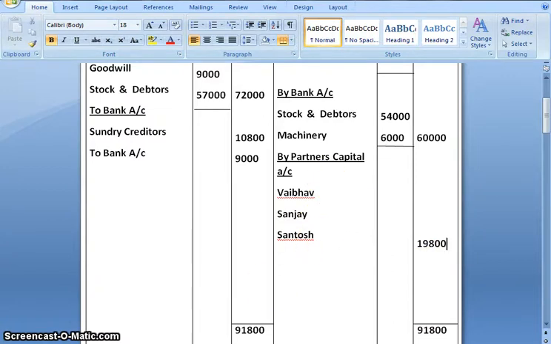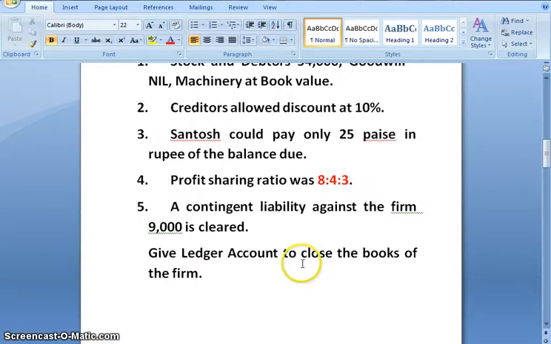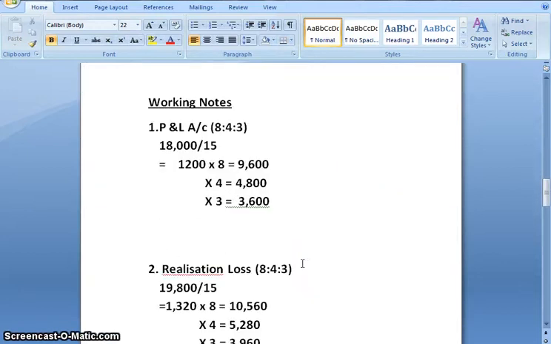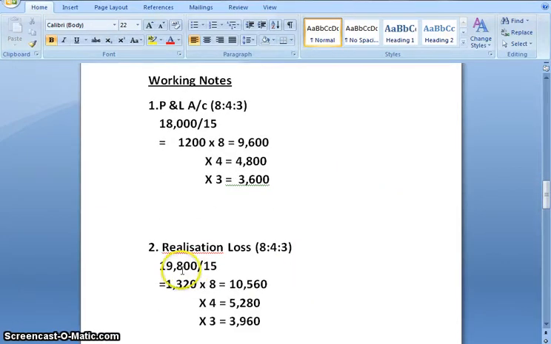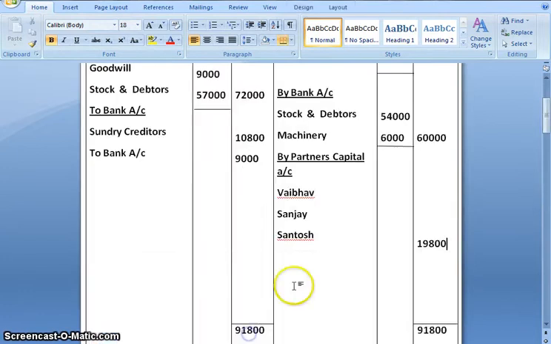So let us calculate. Amount of loss is 19,800, and this is the profit sharing ratio. So when we divide by 15, we get 1,320. Multiplied by 8 gives us 10,560. Multiplied by 4 gives us 5,280. And multiplied by 3, we get 3,960. So let us make a note of that.